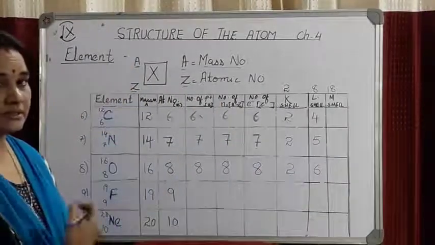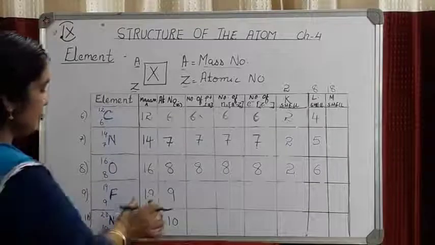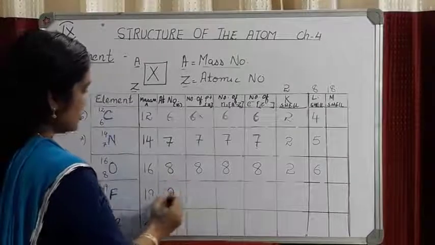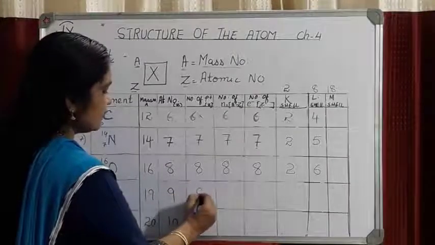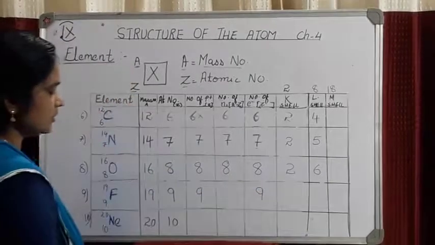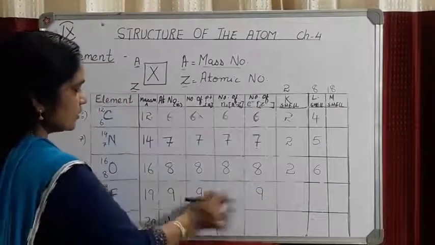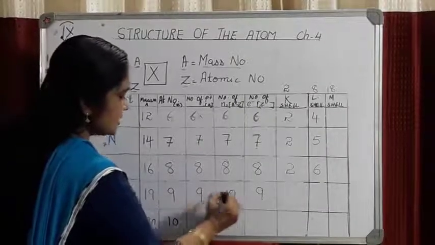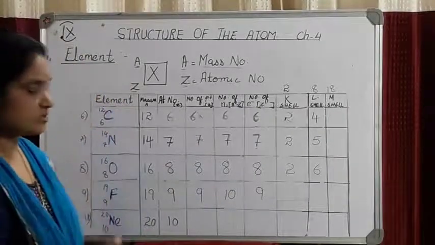Next element is fluorine. Fluorine, the mass number is 19, atomic number is 9. So how are you going to get it? The number of protons is equal to 9, the number of electrons is also equal to 9, which is equal to the atomic number. How to calculate the number of neutrons? Subtract 19 minus 9, that is 10. So it has 10 neutrons in the nucleus of an atom.